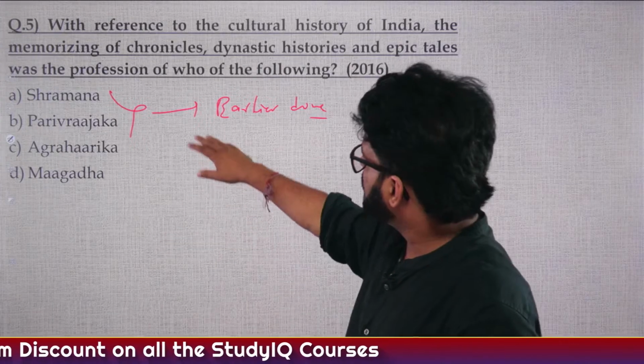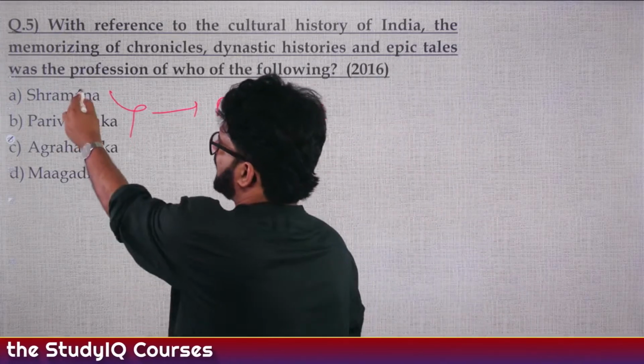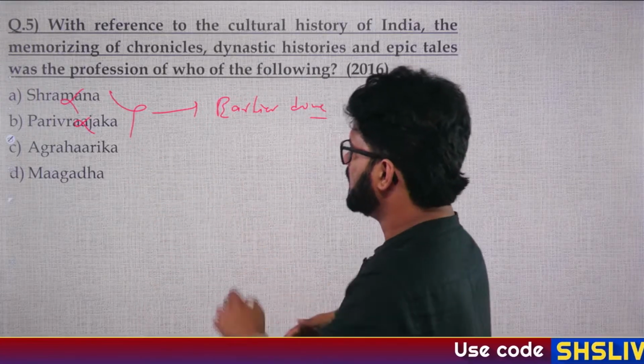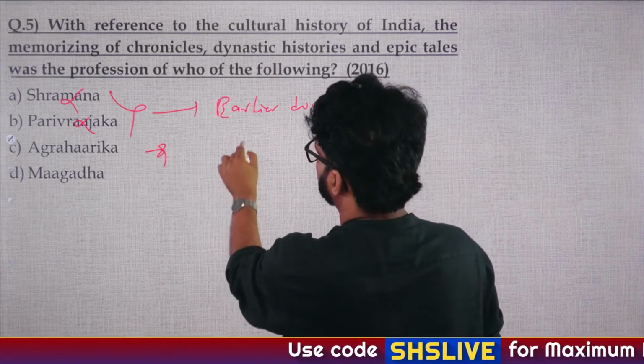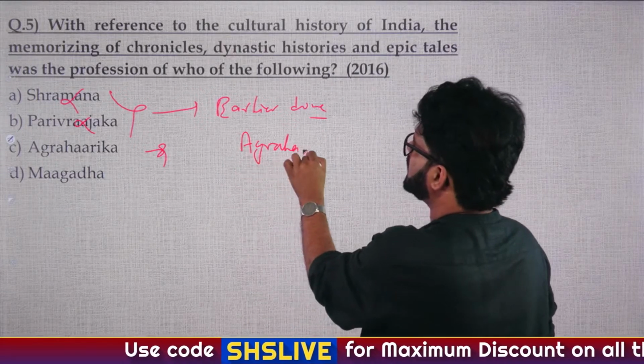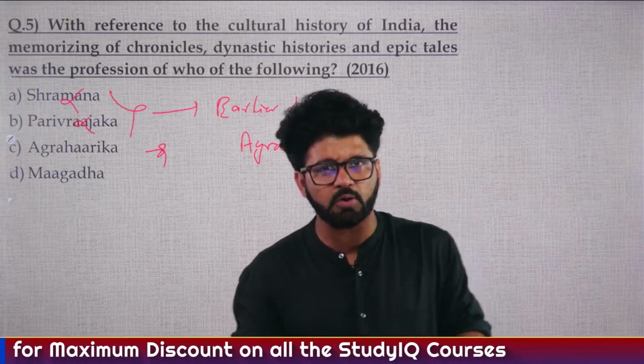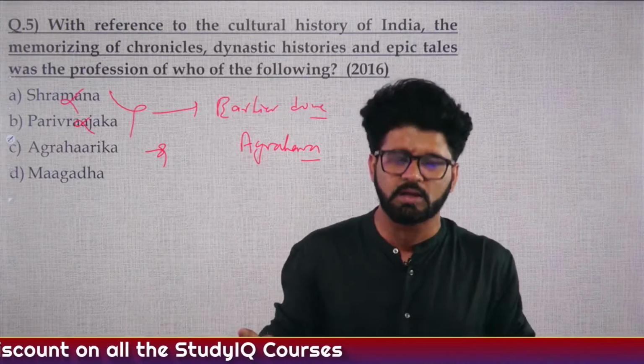So focus here. A and B you can eliminate because we have done PYQs on this earlier. Now you're left with C and D, Agraharika and Magadha. So Agraharika are those people who take care of Agrahara. When we were talking about the land grant system of the Satavahanas, we'll talk about them tomorrow also, because tomorrow we'll be starting early medieval India.